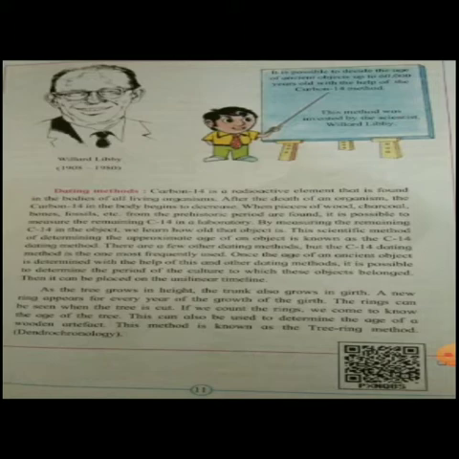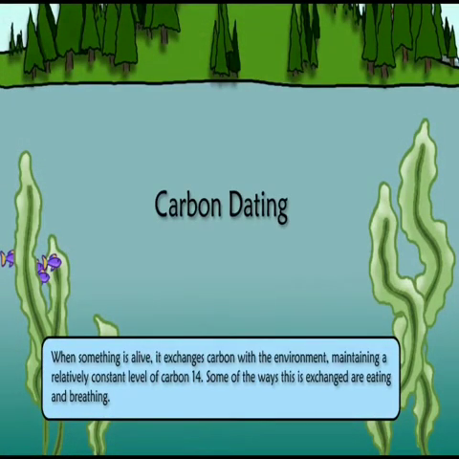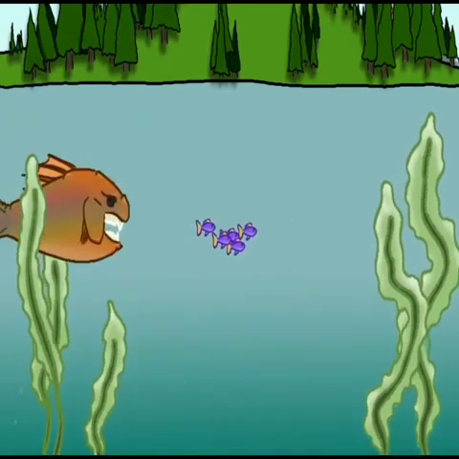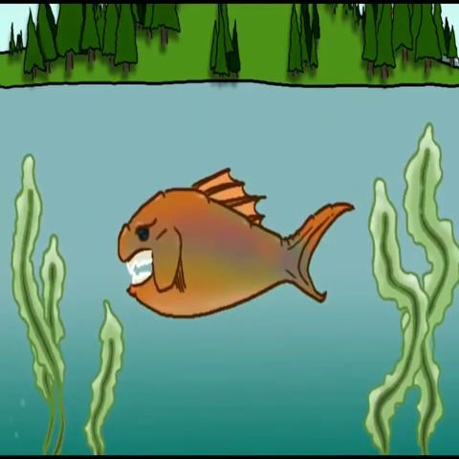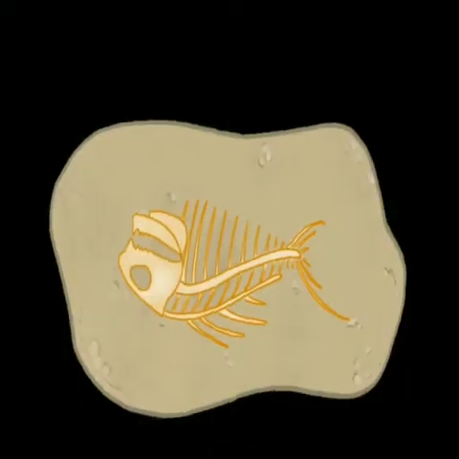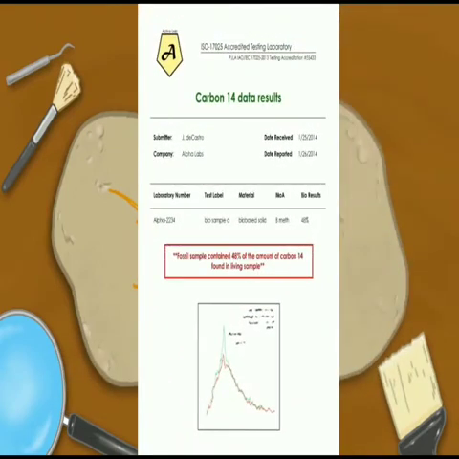This method was invented by the scientist Willard Libby. Now, carbon-14 is a radioactive element that is found in the bodies of all living organisms. After the death of an organism, the carbon-14 in the body begins to decrease. When pieces of wood, charcoal, bones, fossils, etc. from the prehistoric period are found, it is possible to measure the remaining C14 in the laboratory. So by measuring the remaining C14 in the object, we learn how old that object is. This scientific method of determining the approximate age of an object is known as the C14 dating method.